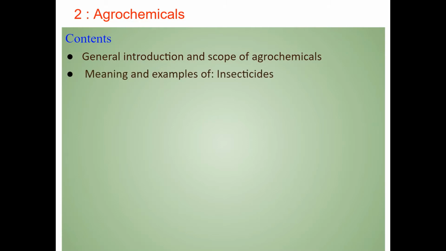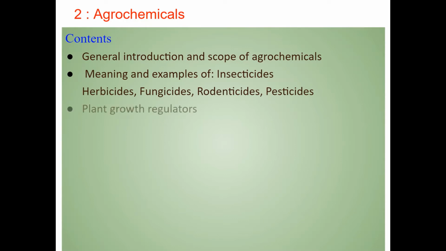In this chapter, we have to study various topics. These are general introduction and scope of agrochemicals, meaning and examples of insecticides, herbicides, pesticides, fungicides, rodenticides. What are plant growth regulators with suitable examples?